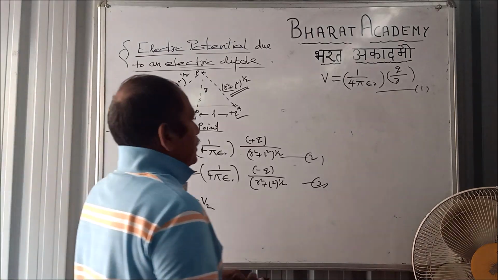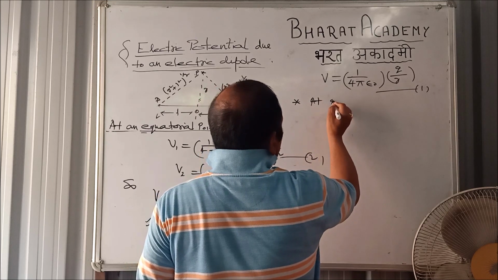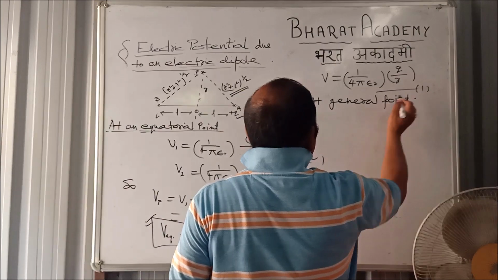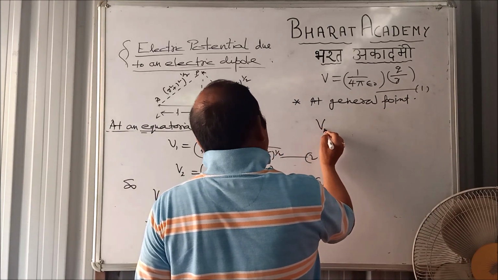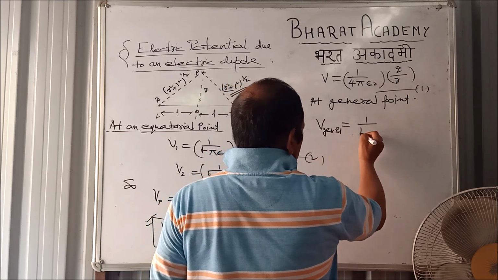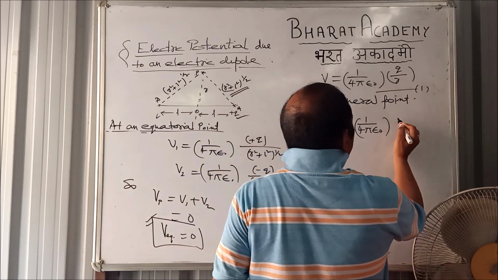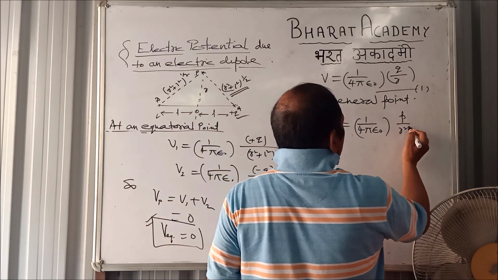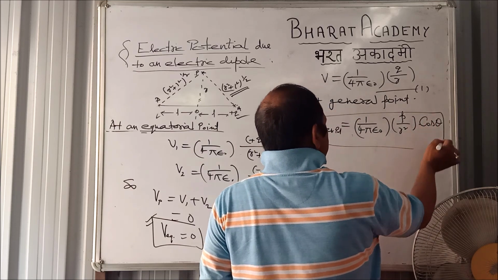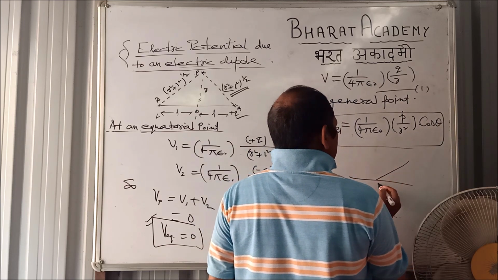Just from the competitive point of view, remember one more formula, at a general point. As we did in electric field, V at any general point other than these two is 1 by 4 pi epsilon naught, p by r square into cos theta, where theta is the angle formed by that particular point with respect to the center of the dipole.